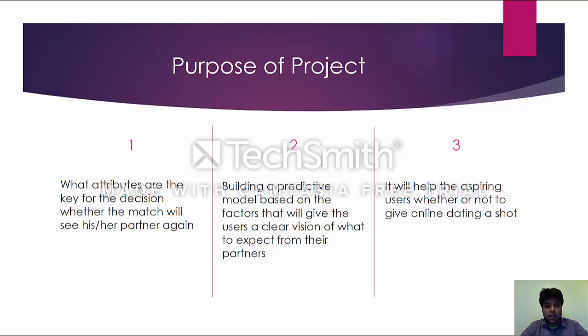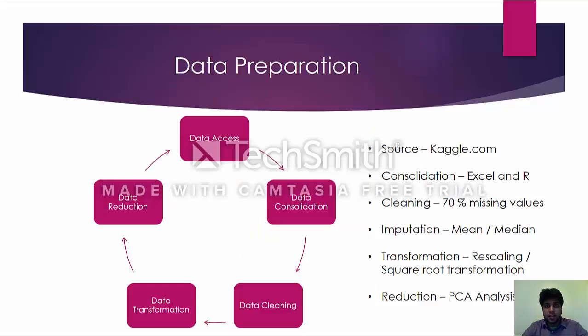Next is the purpose of the project. Mainly we have three purposes of the project. The first one was what attributes are the key for the decision whether the match will see his or her partner again. Then secondly, building a predictive model based on factors that will give the user a clear vision of what to expect from their partners. And the last is it will help the aspiring users decide whether or not to give online dating a shot.